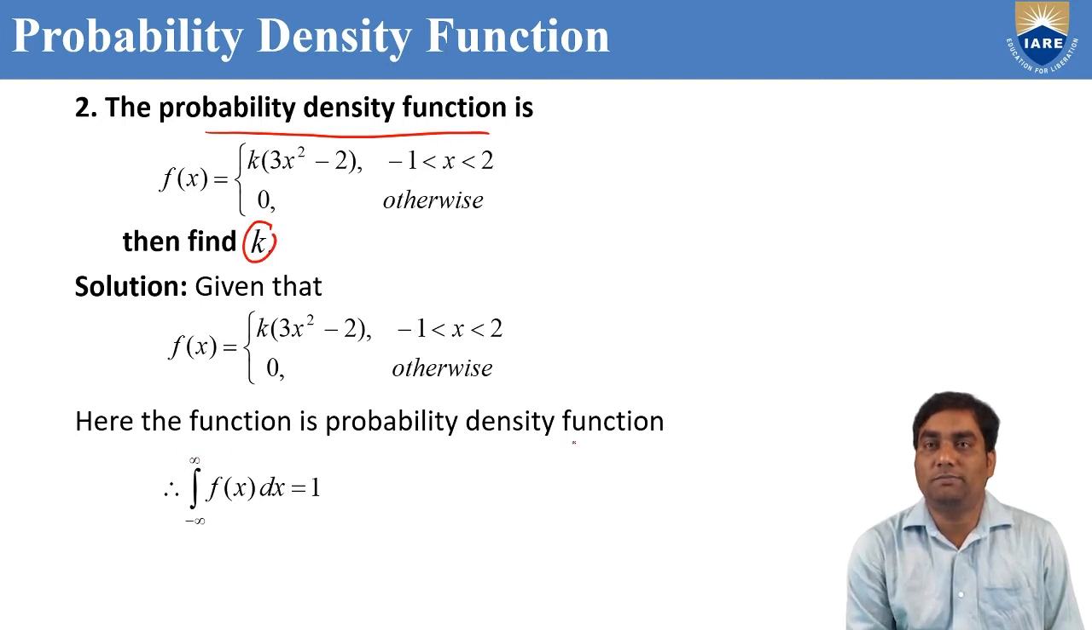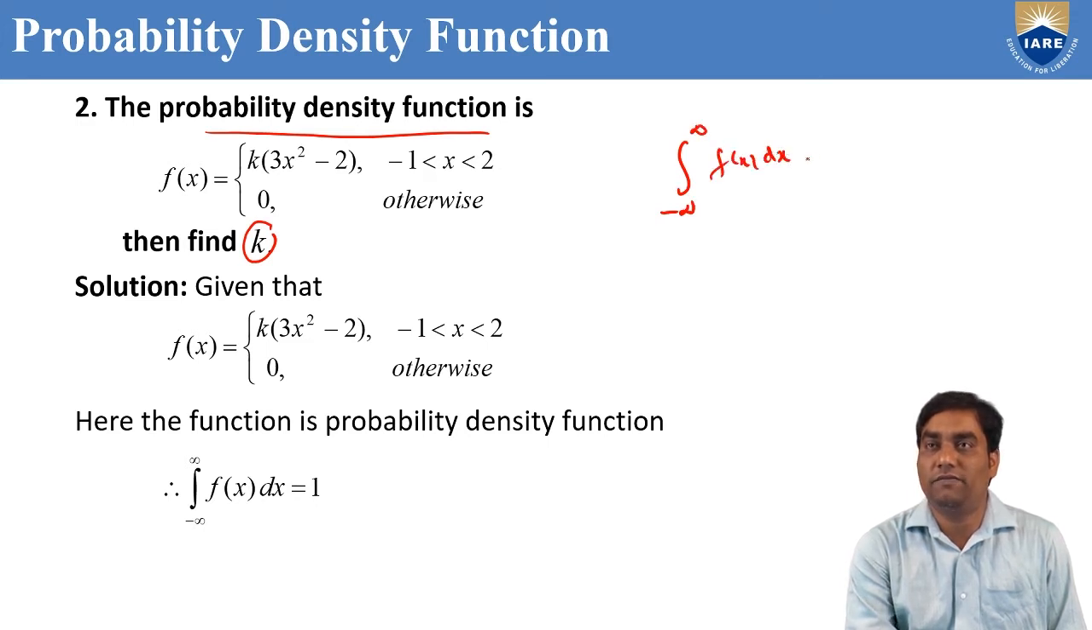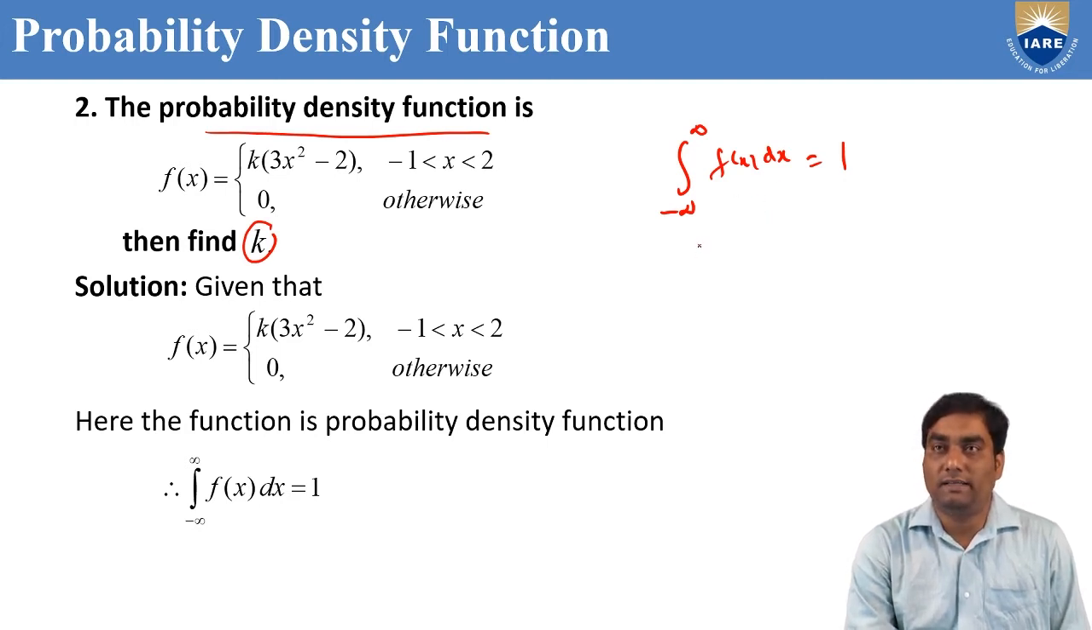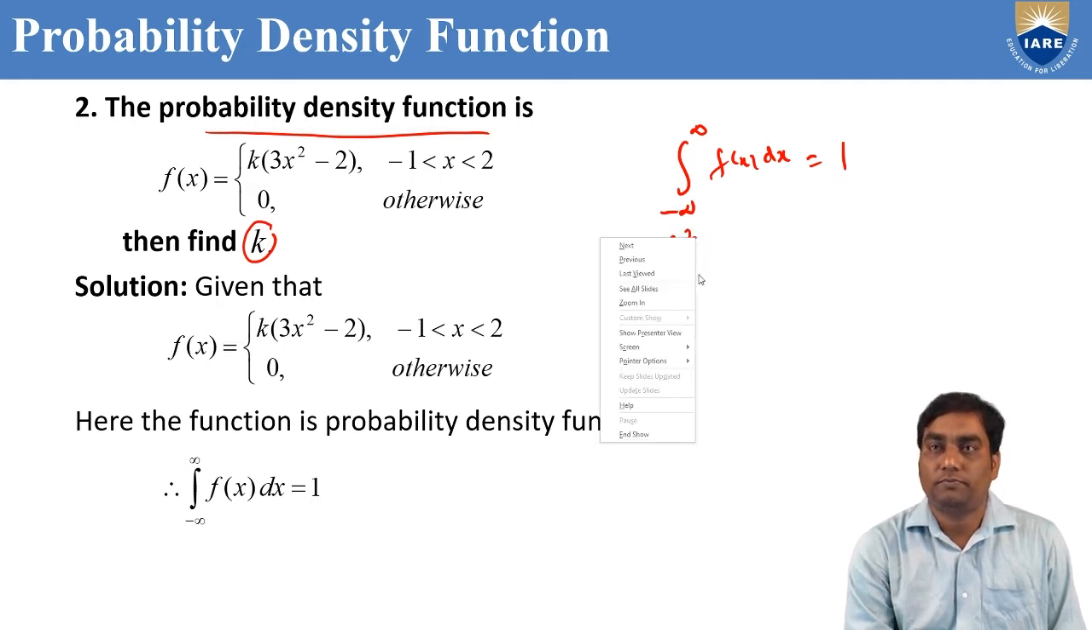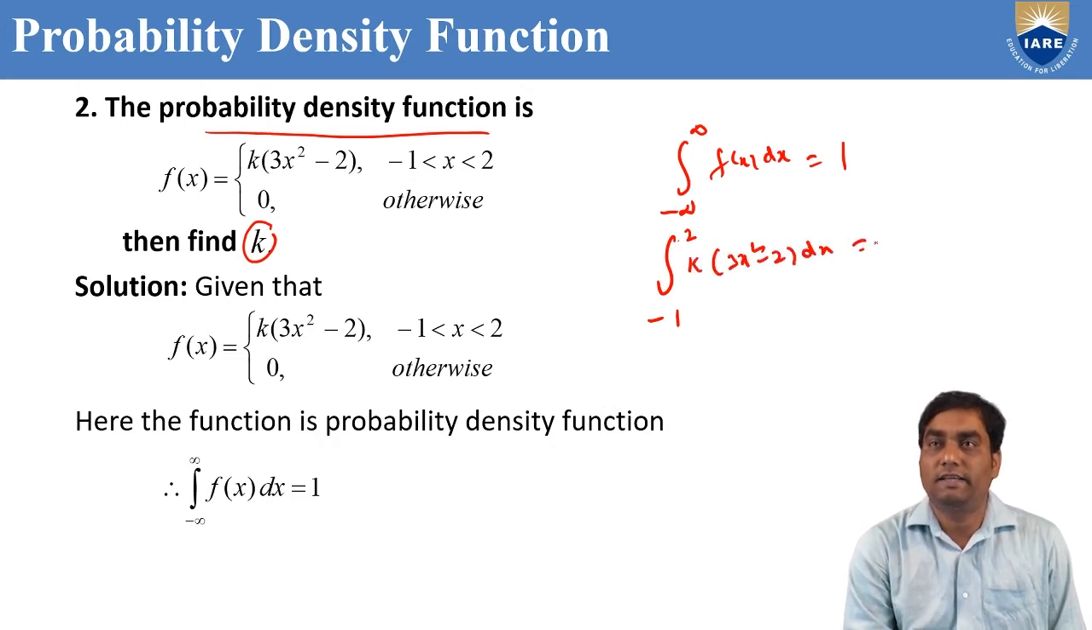The solution: the function is a probability density function, so we are not going to prove that the integral from minus infinity to infinity of f(x) dx equals 1. This condition we have to use to find the value of k. But the function f(x) is not directly defined from minus infinity to infinity because it is a discontinuous function. It is defined only from minus 1 to 2. What about the remaining cases? f(x) equal to 0, so no need to find the integration of 0 dx, because the integration of 0 dx is 0. So only the remaining term: integral from minus 1 to 2 of k into (3x square minus 2) dx equal to 1.